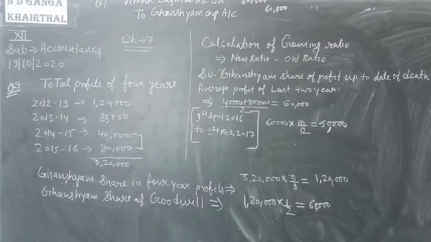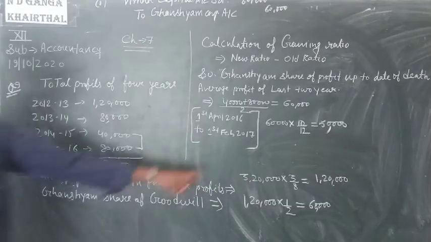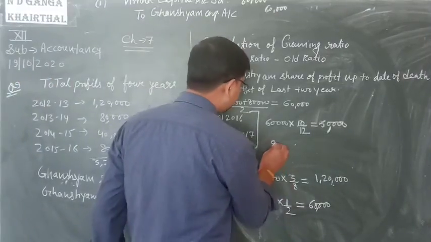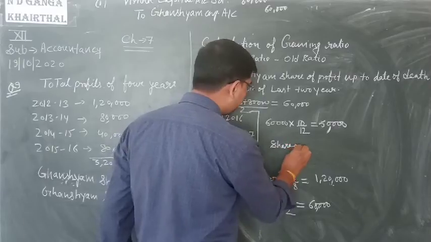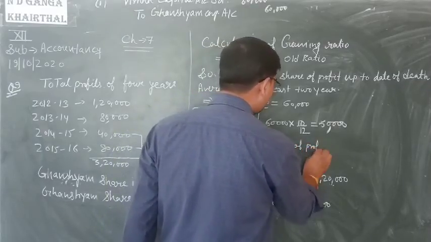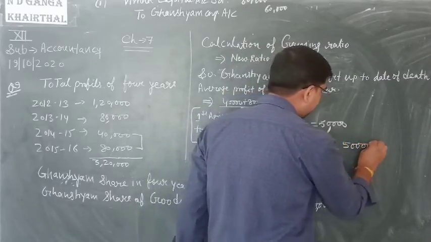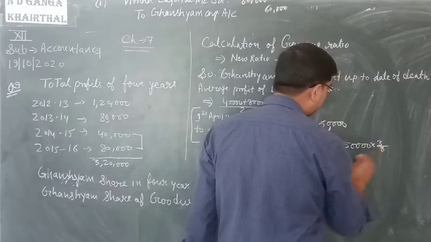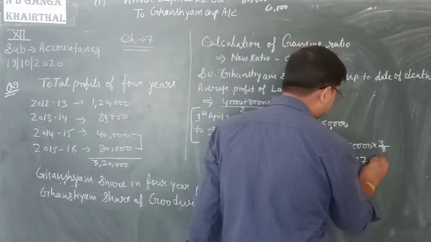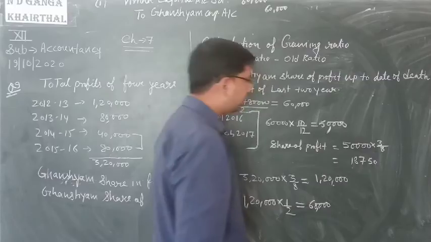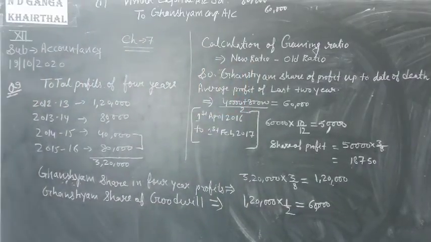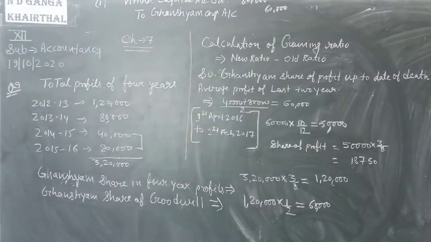Second entry, proportionate, calculate on 50,000. So 50,000 share of profit, 3 upon 8. So 50,000 into 3 upon 8, 18,750. Ghanshyam's share of profit 18,750. Clear? 18,750.